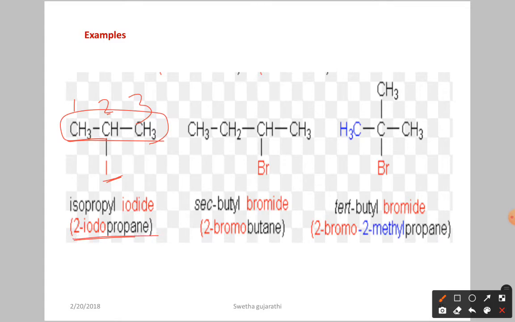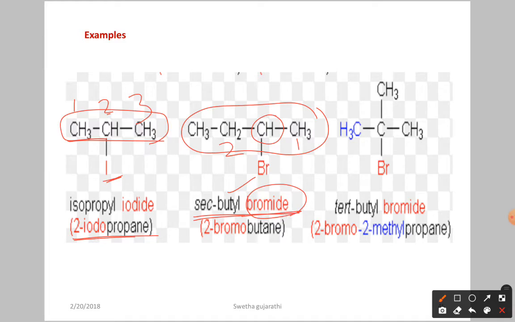Next is the example secondary butyl bromide. Why are we calling it secondary? Focus on this carbon. It is attached to 2 carbon atoms, so this is secondary. Total how many carbon atoms are there in this molecule? 4, so butyl. Bromine is there, that's why it's called bromide.